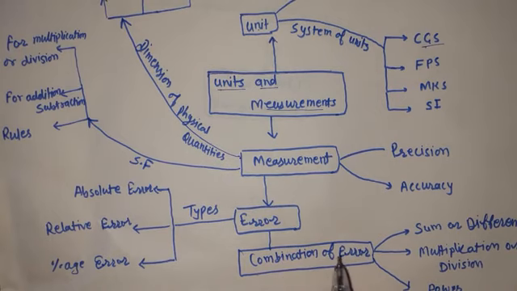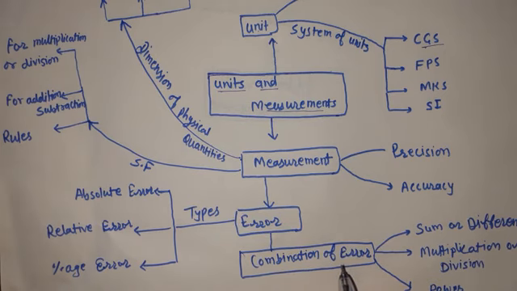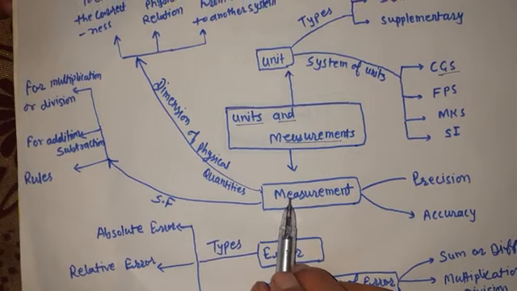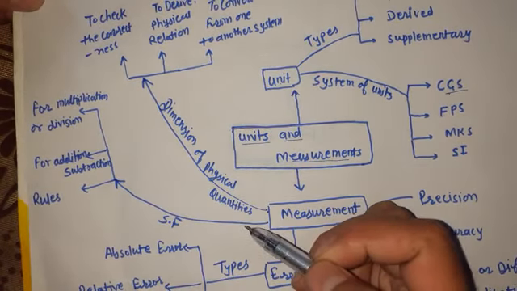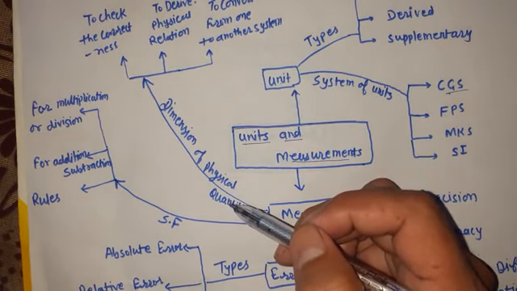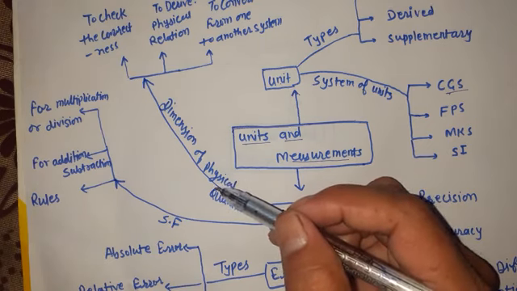So there we discussed the combination of errors. And there we also come to know about dimensional analysis. We said that how much power of each fundamental quantity is used for making the given physical quantity, that is said to be the dimension.